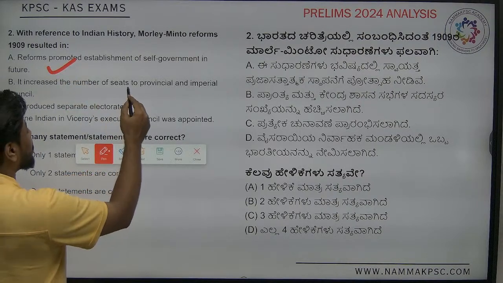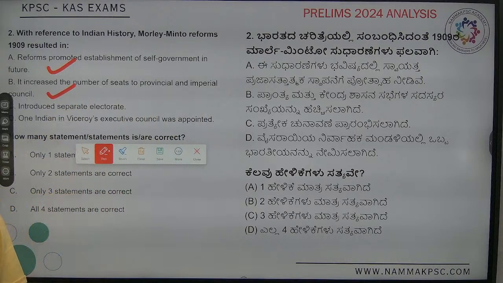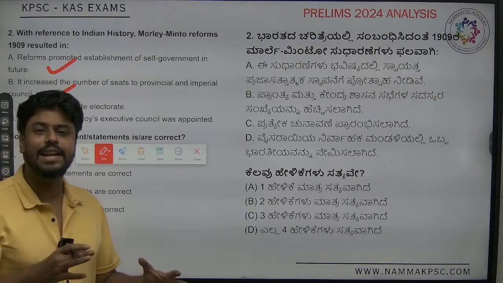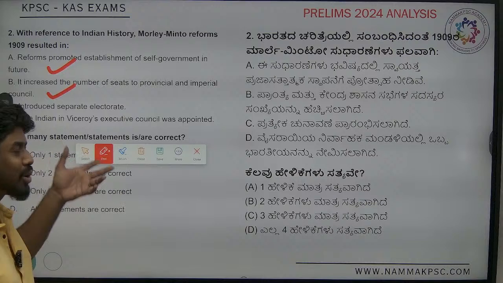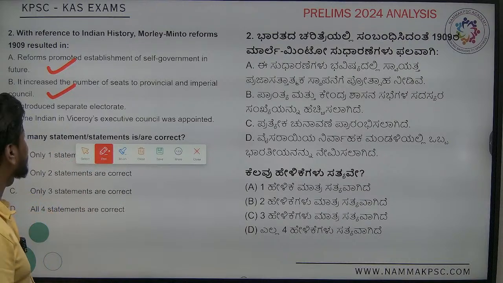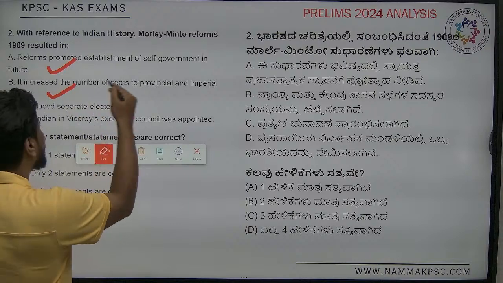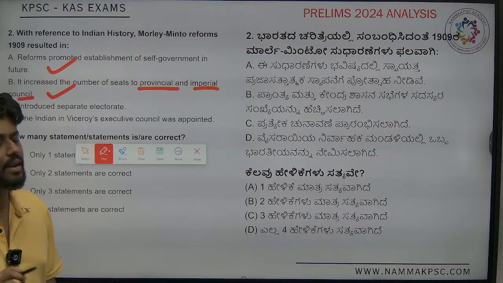It increased the number of seats in the provincial and imperial councils. Yes, this is also correct. In the central council it increased from 16 to 60, and in the provinces there was also an increase, about 30 to 50. What is important is that there was an increase in the provincial and imperial councils.